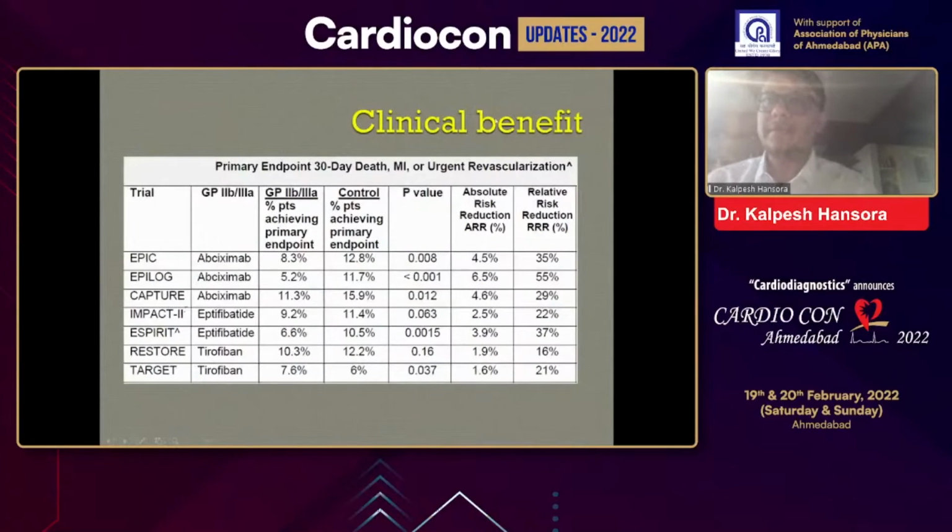If you look at the clinical benefit in terms of primary endpoints, meaning 30-day death, myocardial infarction, and urgent revascularization, the rate achieved was lower as compared with other GP2B inhibitors. If you look at the EPILOG and CAPTURE trials, where they used abciximab, the percentage of achieving the primary endpoint as compared to placebo was lower, and the p value was very significant. Both the absolute risk reduction and the relative risk reduction were quite evident in patients who received abciximab.